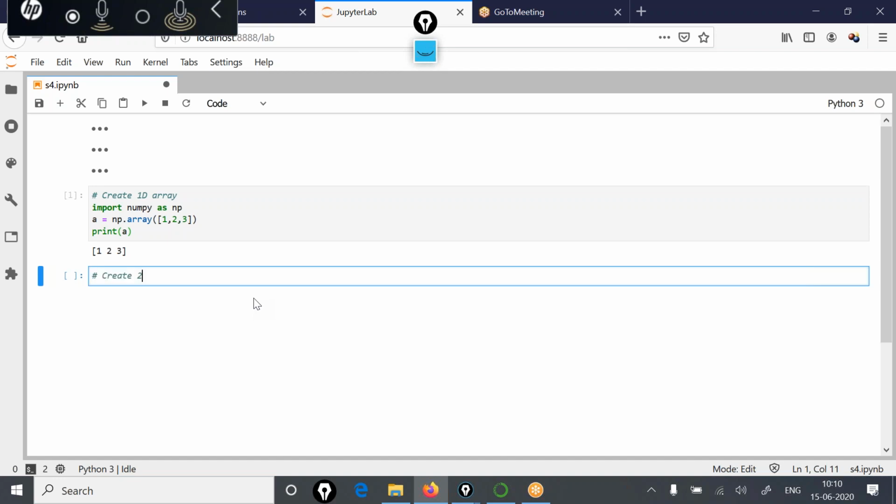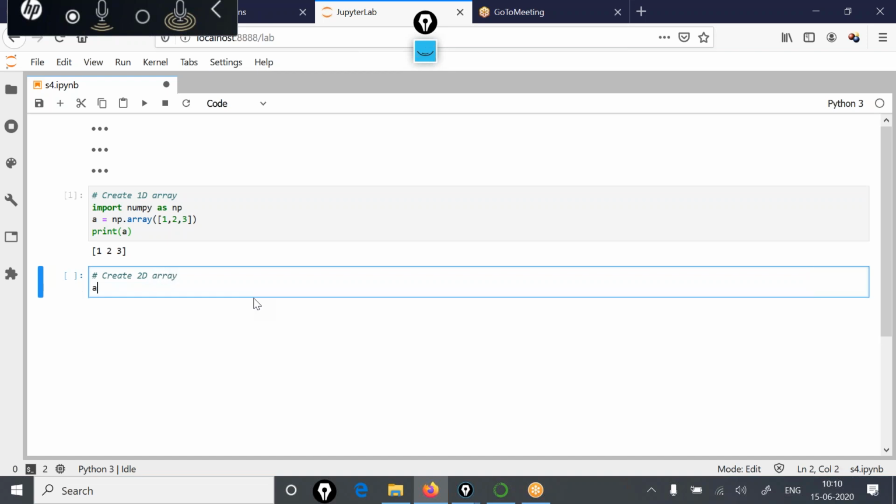We will see how we can create a 2D array, and for that you need to understand this syntax, np.array, and then in two square brackets you mention the data. Why? Because two-dimensional arrays are an array of one-dimensional arrays. So let me create a 3x2 matrix.